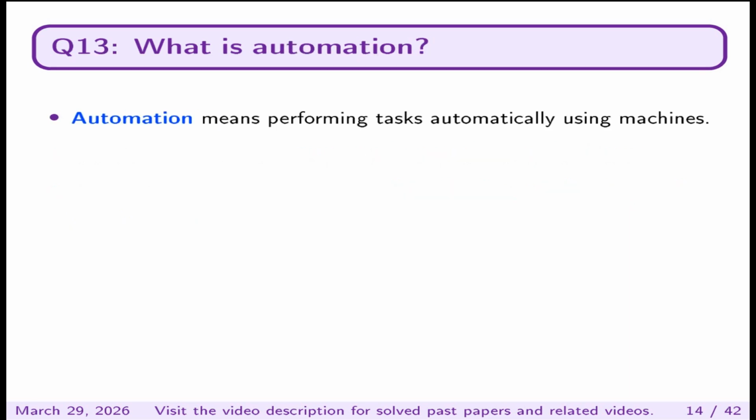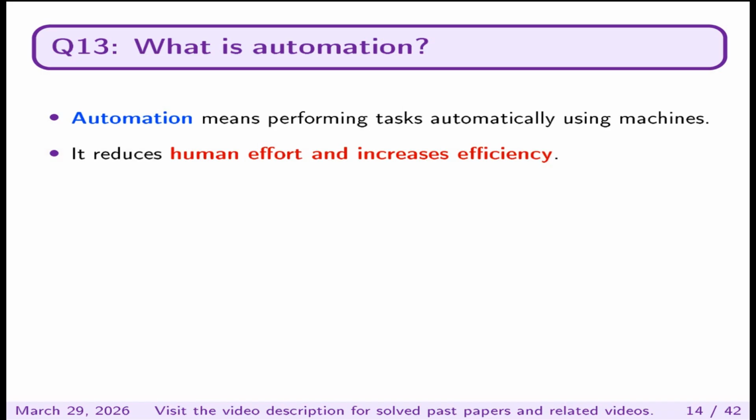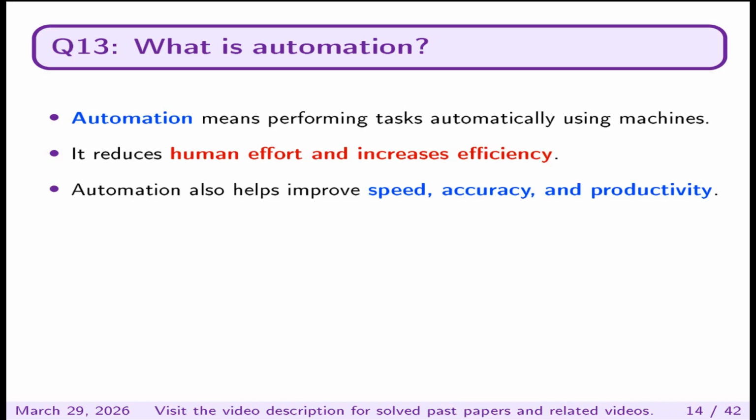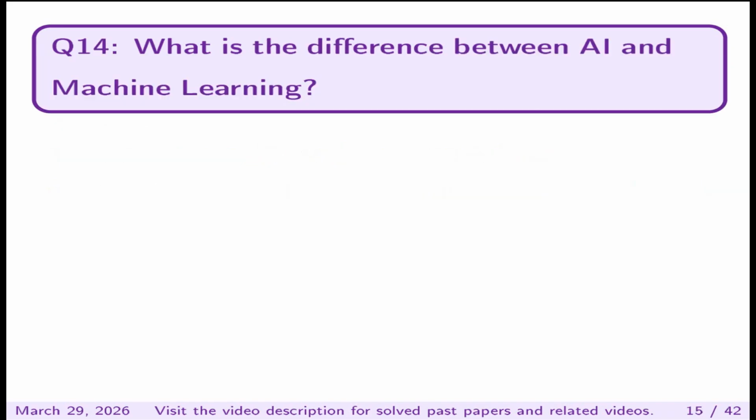What is automation? Automation means performing tasks automatically using machines. It reduces human effort and increases efficiency. Automation also helps improve speed, accuracy, and productivity.